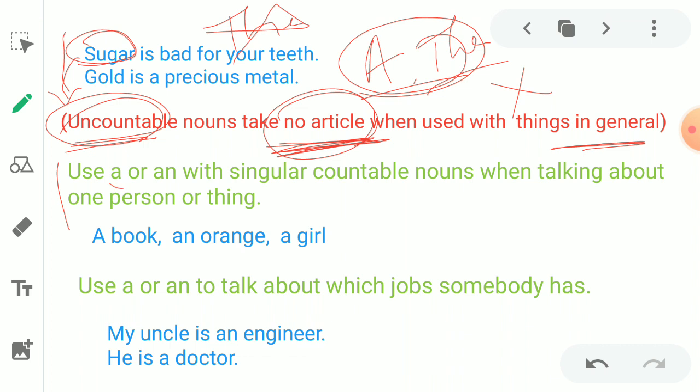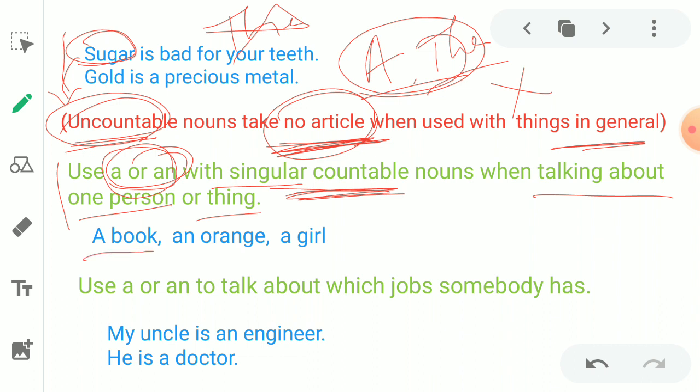Let's move to the next rule. Use a or an with singular countable nouns. What we have to do? When we are using singular countable nouns, we can use a or an. So which are singular countable nouns? When talking about one person or thing. Let us go to the example.